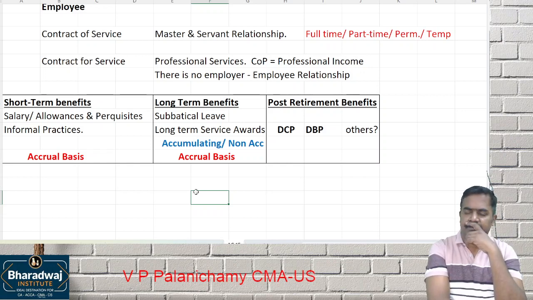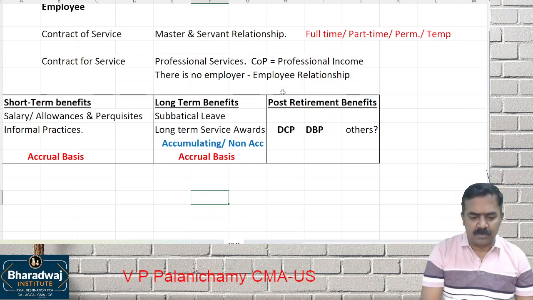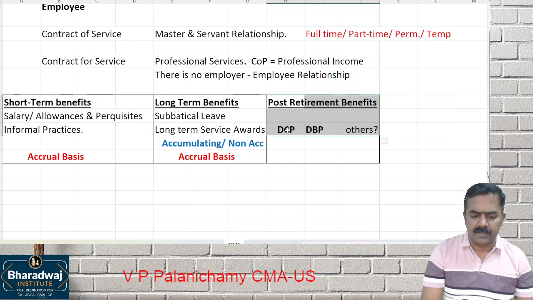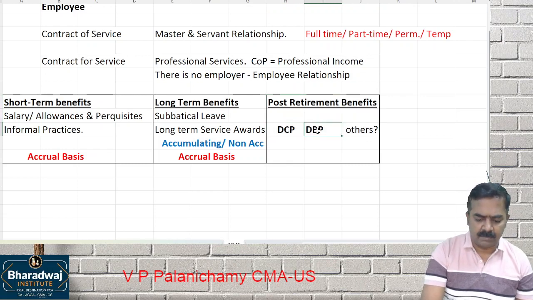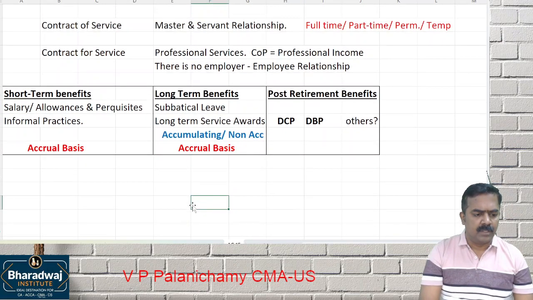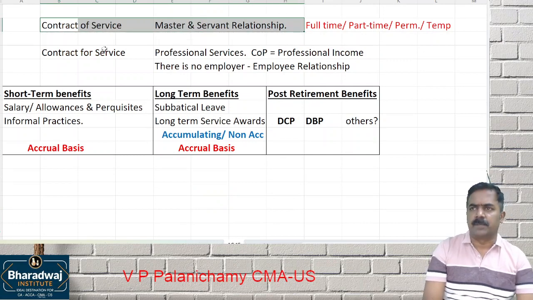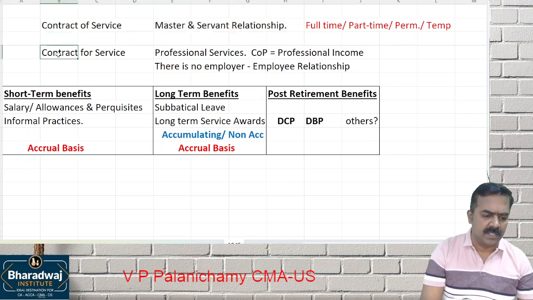Clear? What are the two types of post-retirement plans? One is called which one? Defined contribution plan. Second is defined benefit plans. Do you understand? It covers only which one? Contract of service. It can be full-time service, part-time service, temporary workers, permanent workers, all those things.